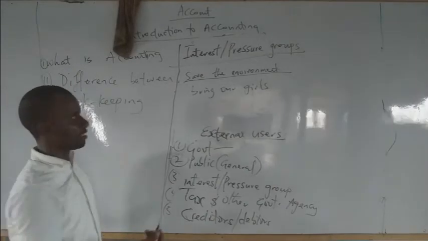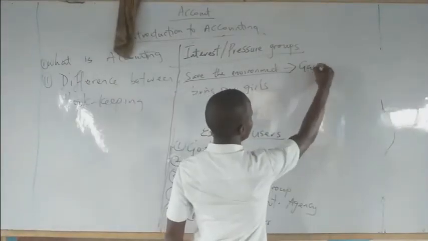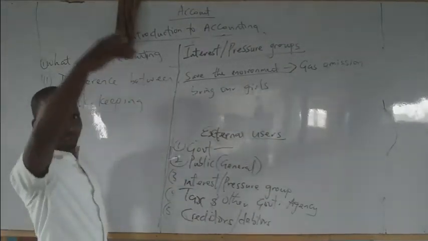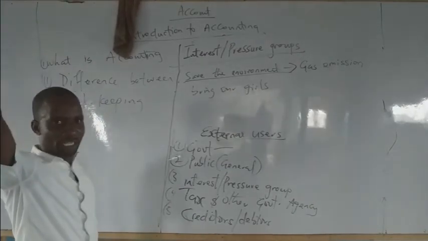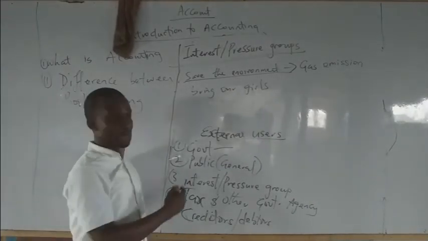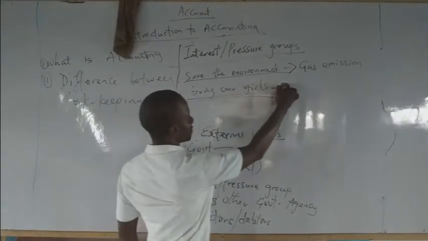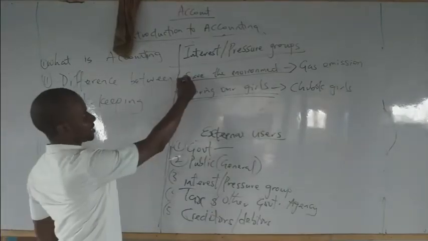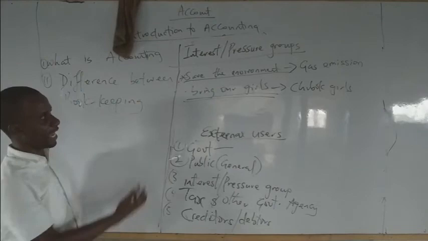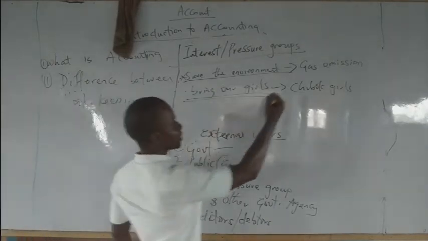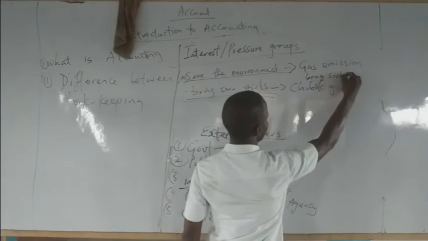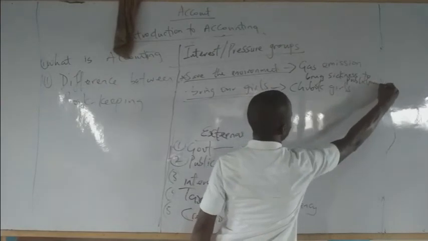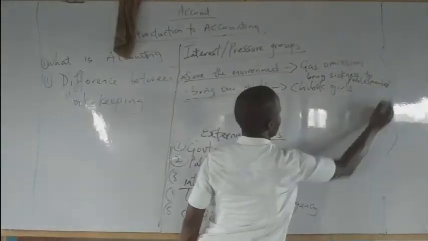What should come to your mind readily? This set of people, they are usually against what is called gas emission. And what is gas emission? Those gases that those industries or those big businesses emit into the environment. So, then this set of people, you must have heard of Chibok girls and all those things. Those are examples. But let's leave this out. Let's look at this. Why are they interested in gas emission? Gas emission brings about sicknesses to the environment or to the people, to members of the public. So please take note.